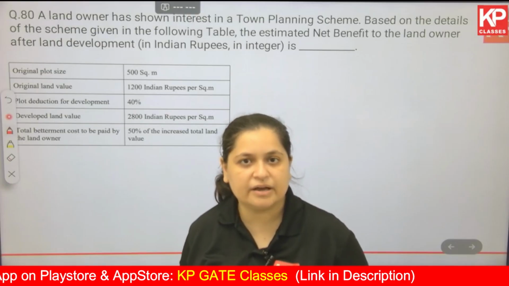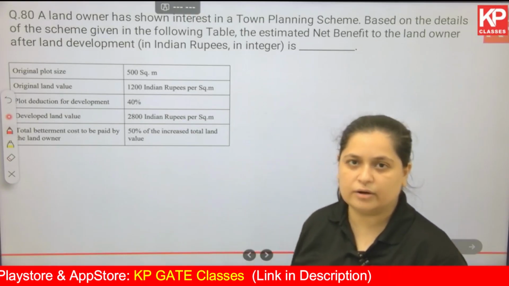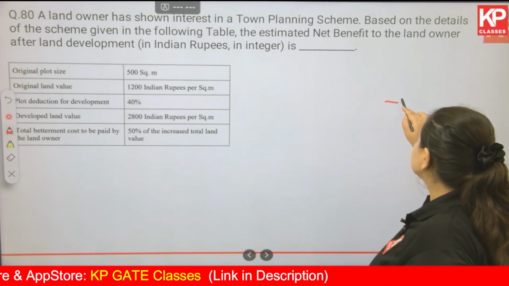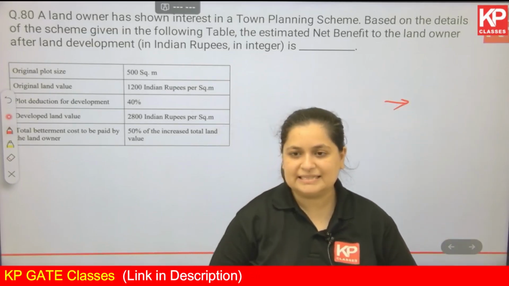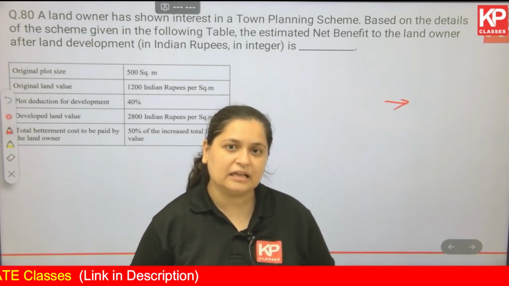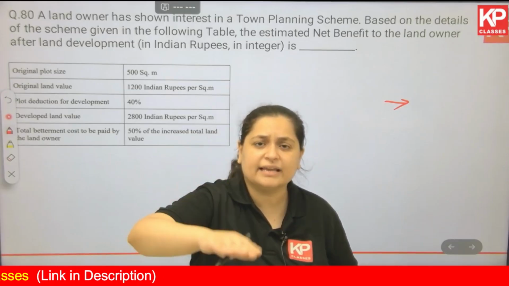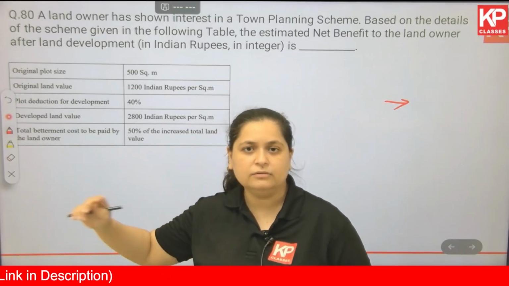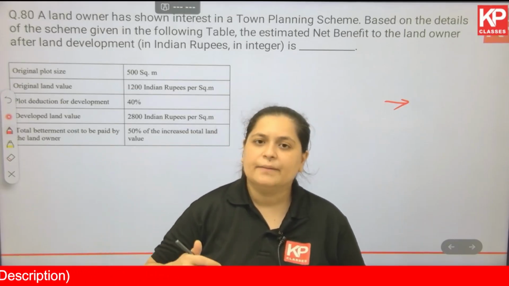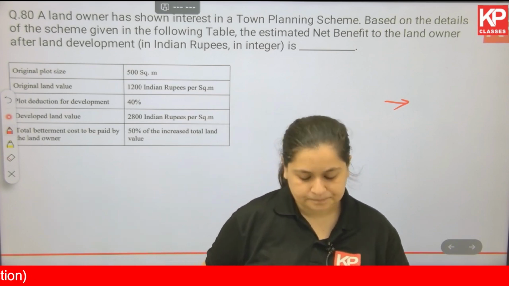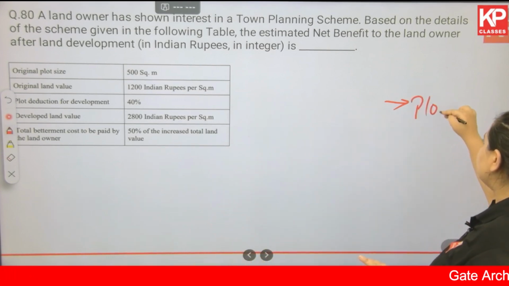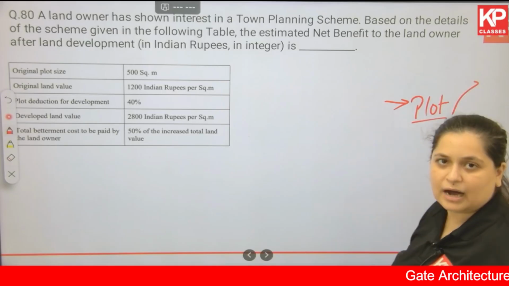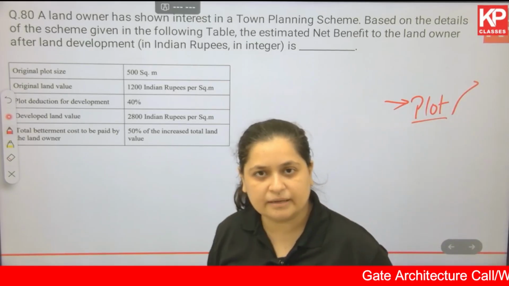Unko paisa kahan se milega if they are working on the infrastructure, better roads and all these things? One is they are constituting more plots. So if they got 10 plots, they are somehow increasing the number of plots, not decreasing your land, and taking out more plots out of it. They work it accordingly. ठीक है, तो अब they are taking out more plots from it and maybe selling them off to other people, and that's how they are getting money.